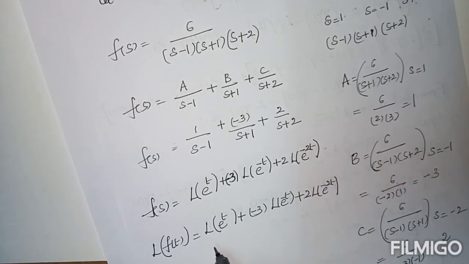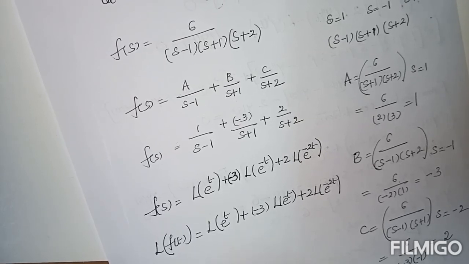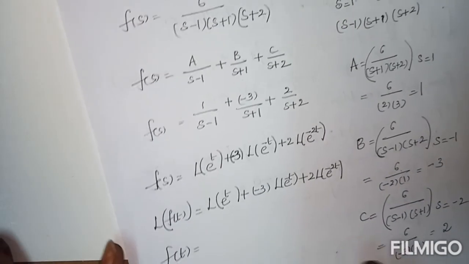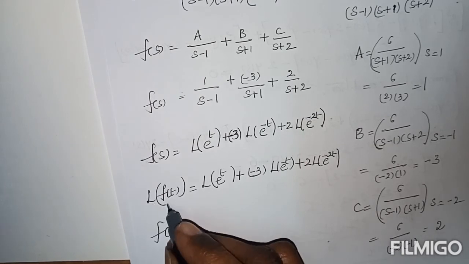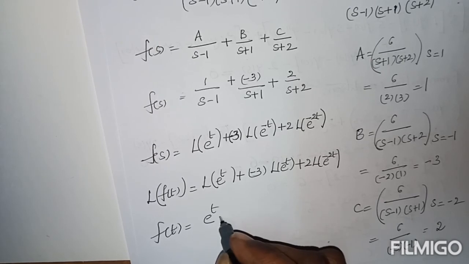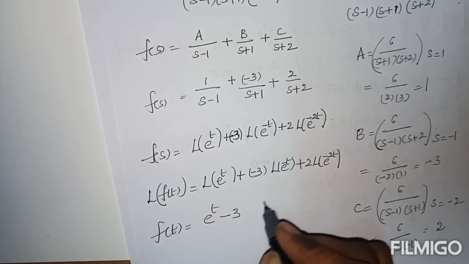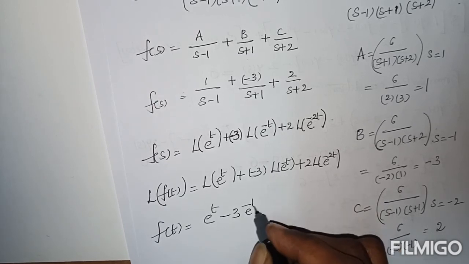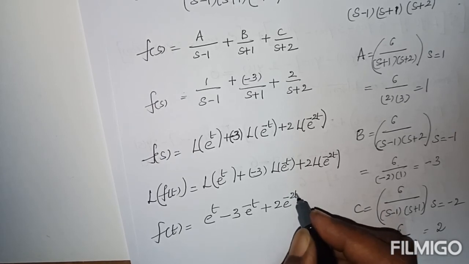Now take L to the opposite side, then it is L inverse. L inverse of L, f of t equals, L inverse of L will be cancelled, then there is e power t minus 3 into L. You should write L on the opposite side, then it will be L inverse. L inverse of L cancels: e power t minus 3 e power minus t plus 2 into e power minus 2t.